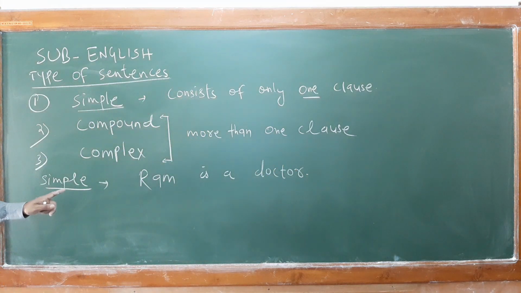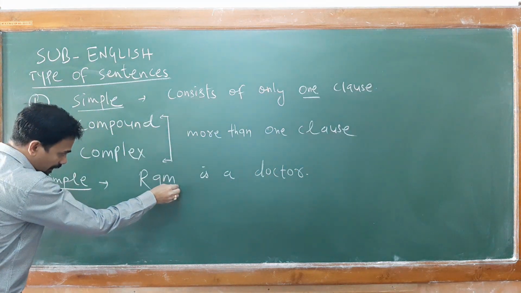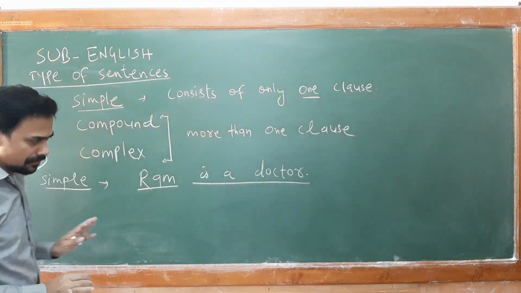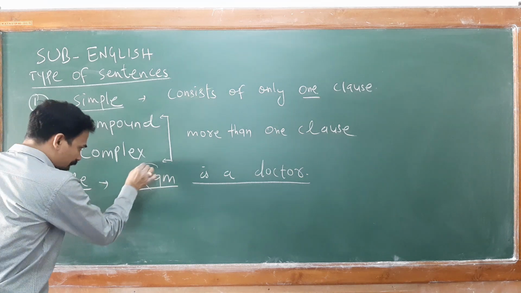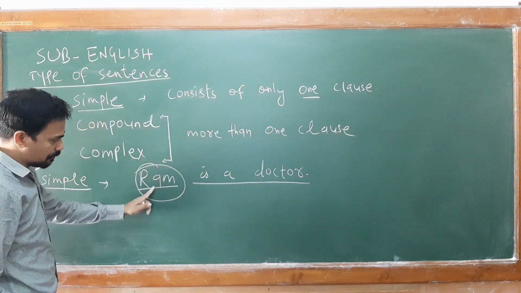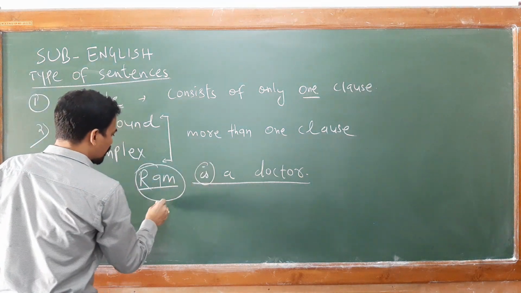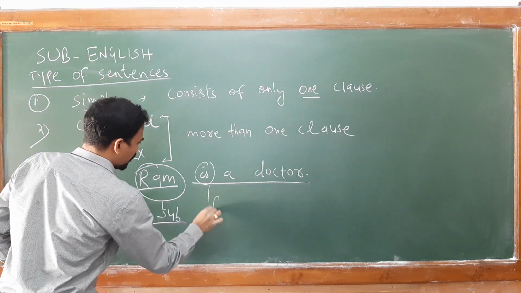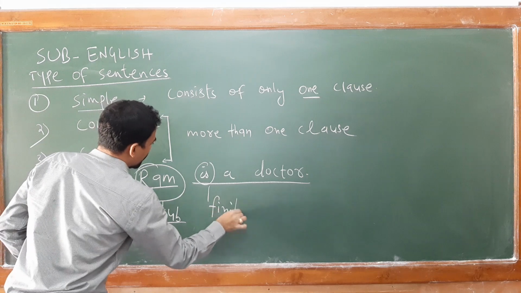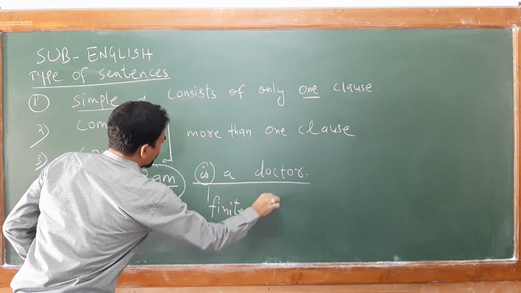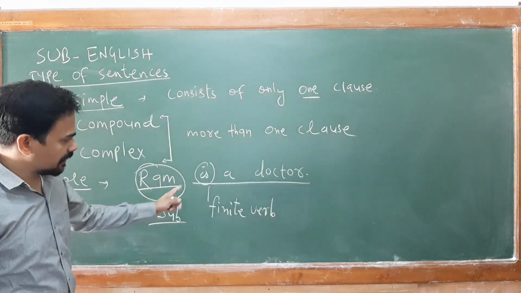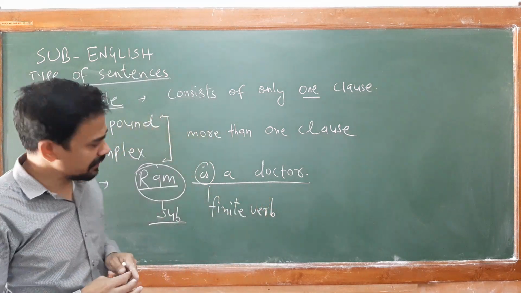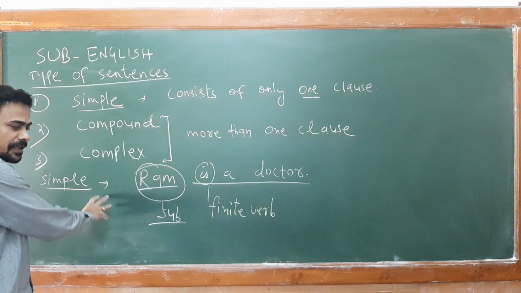Now, this consists of only one clause because you can find one subject and one finite verb. This is your subject and this is your finite verb. It's giving you complete meaning also. So it is called a simple sentence.